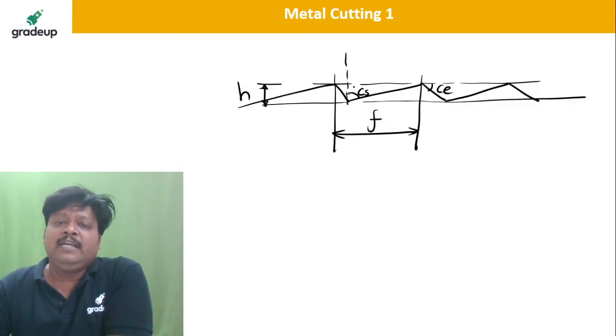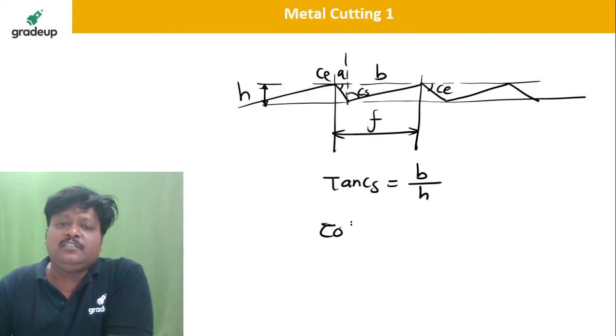Okay, so if I have the triangles like this, say this is A, this is B. Here it is CE. If I write here, tan of CS is what? Opposite side divided by adjacent, that is B divided by H.